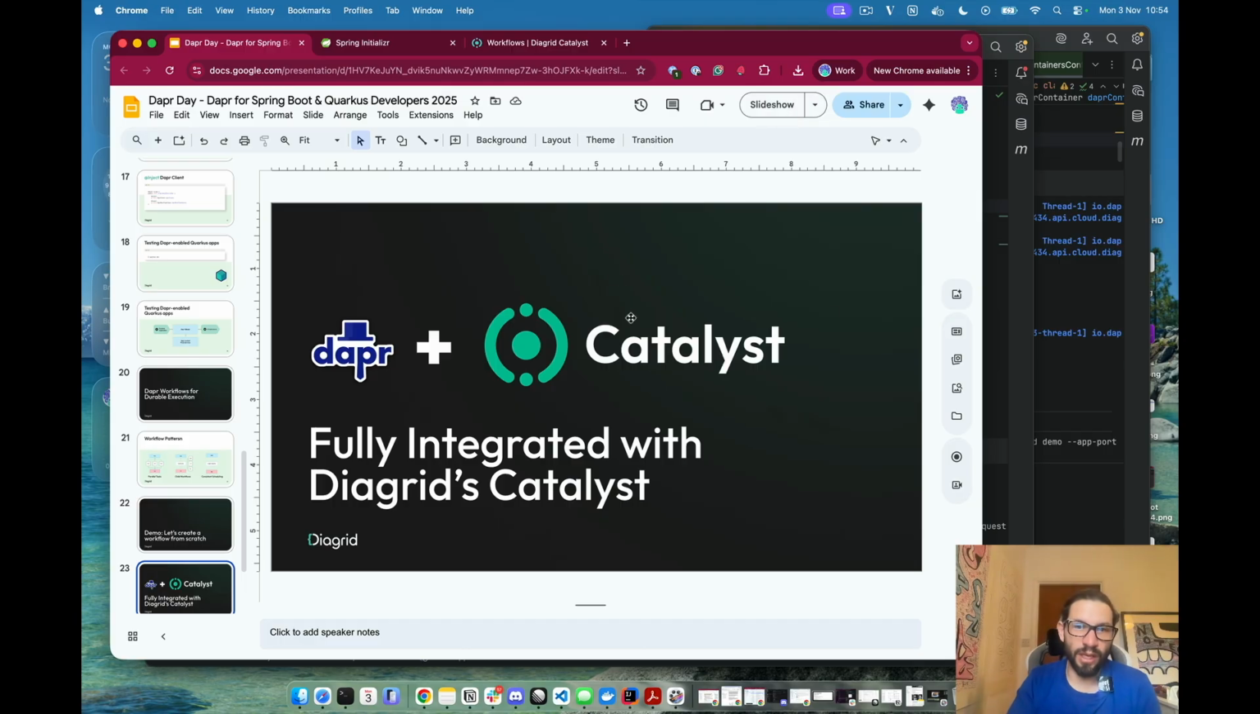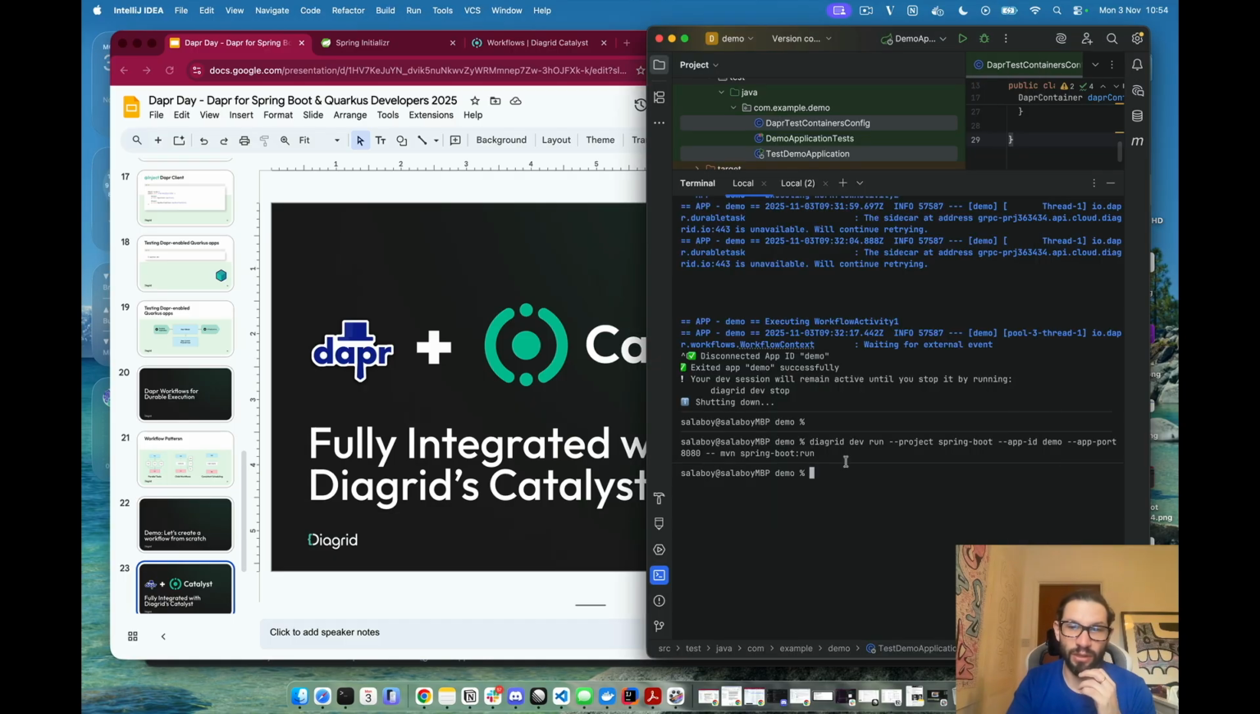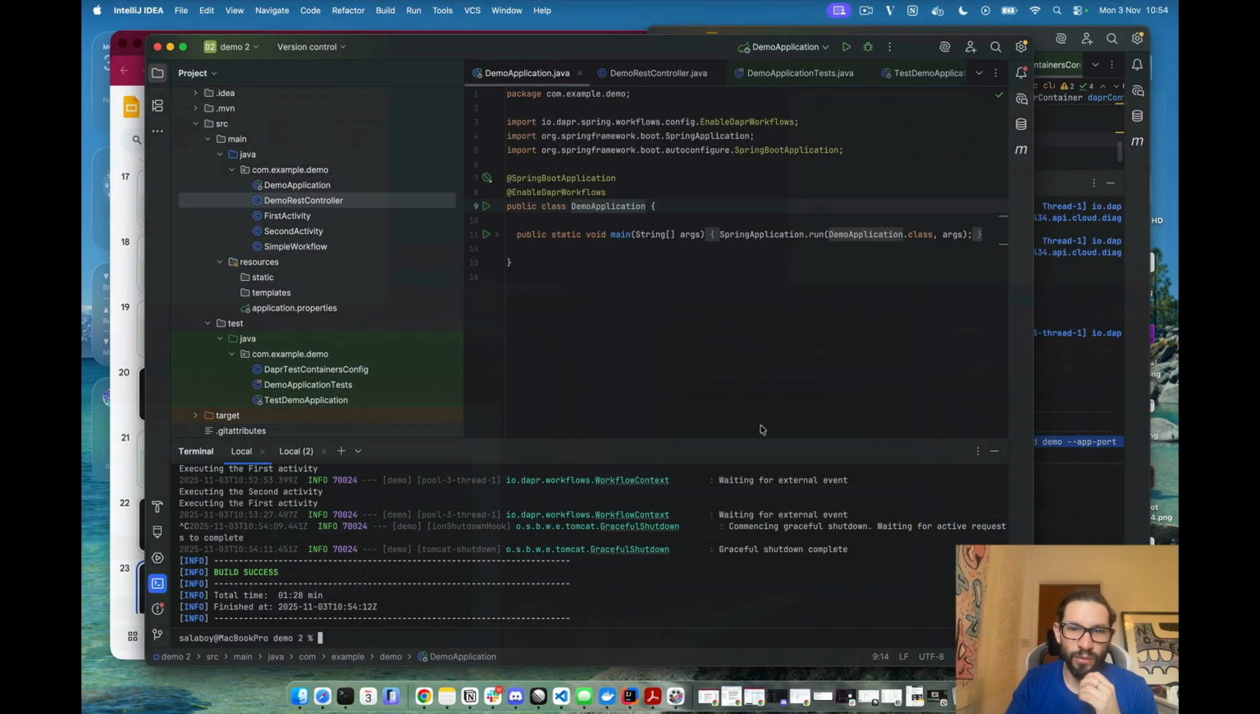So if you check Diagrid Catalyst, it will give you visualization of your workflows, and we can see this by just running a single command that is here. I will just copy this command from this ID to the application that we were just creating, that's demo 2.